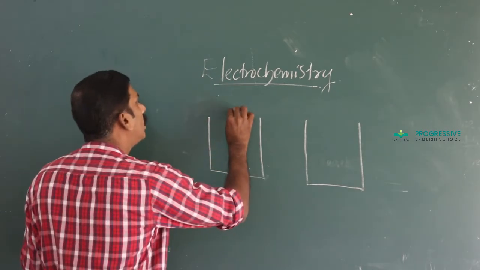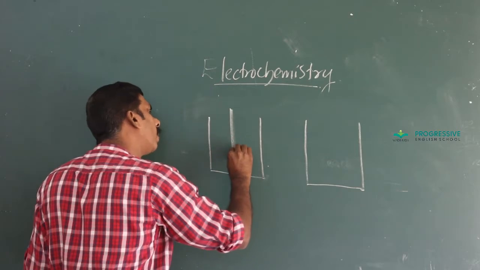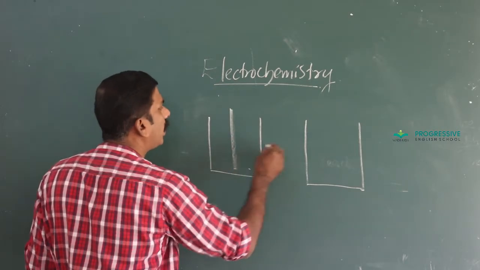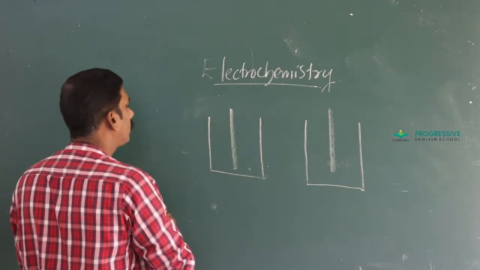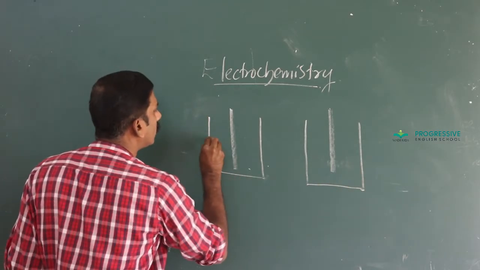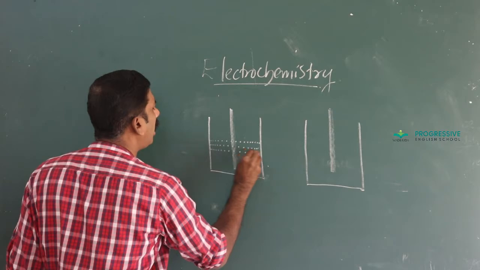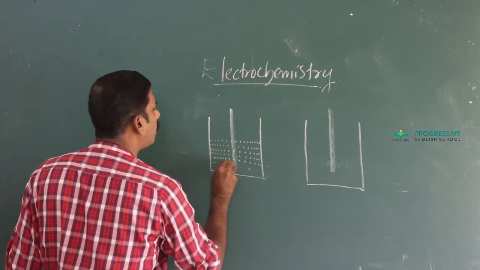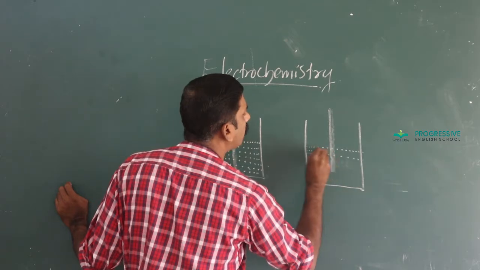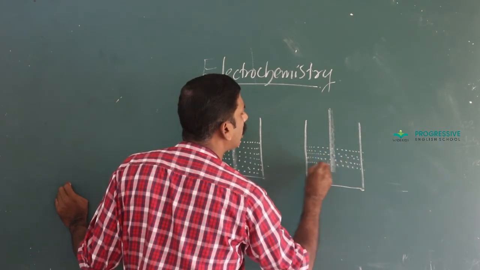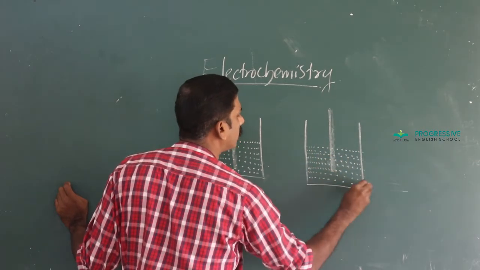One half cell is a zinc rod dipped in zinc sulfate solution, and the other is a copper rod dipped in copper sulfate solution.